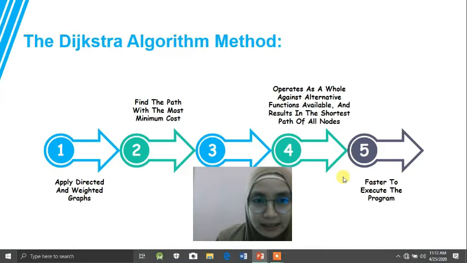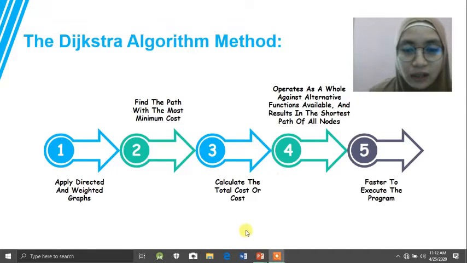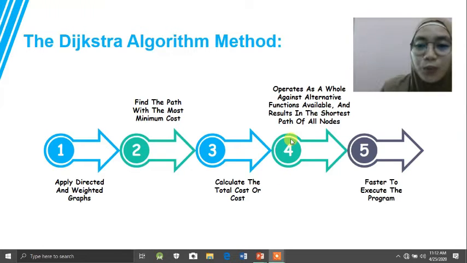Okay, next. The Dijkstra algorithm method: number one, apply a directed and weighted graph, and the second, find the path with the minimum cost. The third, calculate the total cost. Number four, operate comprehensively against alternative functions available and result in the sorted path of all nodes.